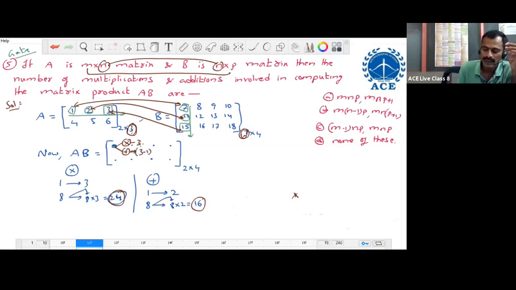Inner dimension minus 1. Now we can generalize this same thing for any number of matrices. But here we have to find it only for the product of 2 matrices. Okay. Let us try it for general matrices.